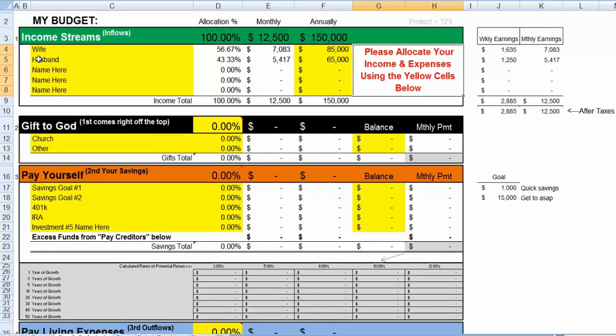What it does here in columns G and H is a little red notification saying to please allocate your income and expenses using the yellow cells below. It wants you to go ahead and itemize how we are spending that money. So our first step is to gather our earnings and record it in the green section up on top here called income streams. Those are our inflows.